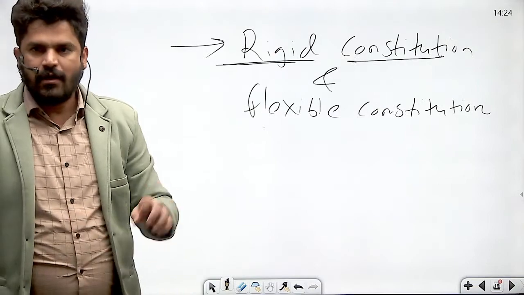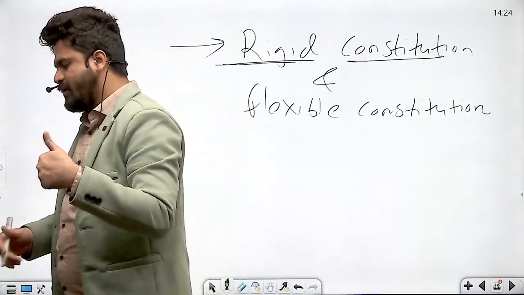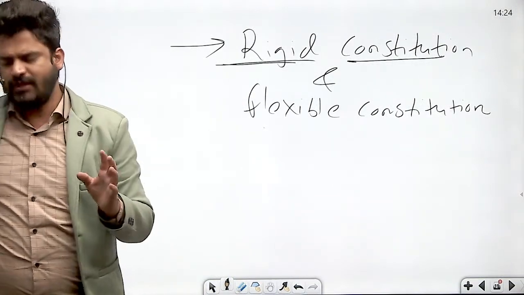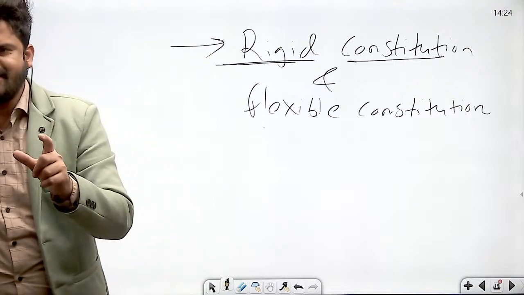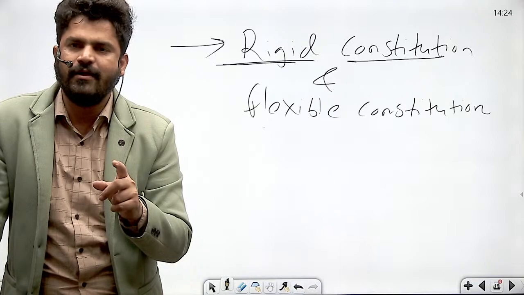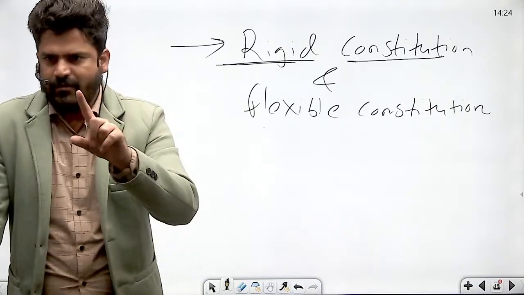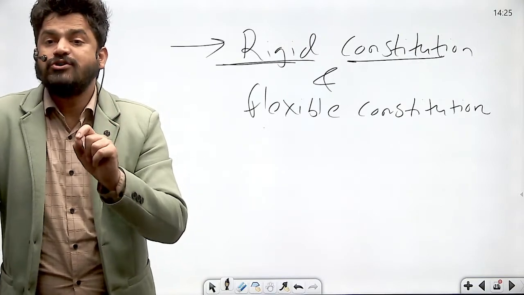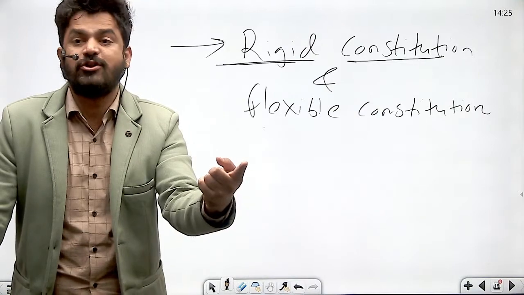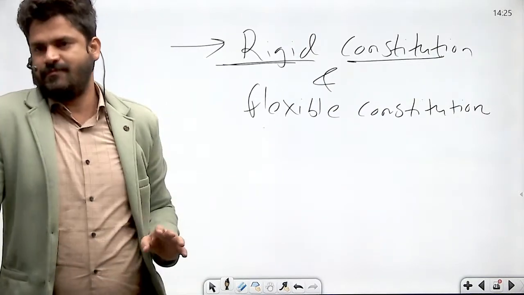For example, American Constitution is a rigid constitution. Why? Number one, it requires special procedure for its amendment. The American Constitution can be amended by US Congress, where the resolution has to be passed by 2/3 majority. That is special majority. Right? But American Constitution cannot be amended by US Congress alone. That is one authority. It also requires another authority, that is the 3/4 of the state legislatures.